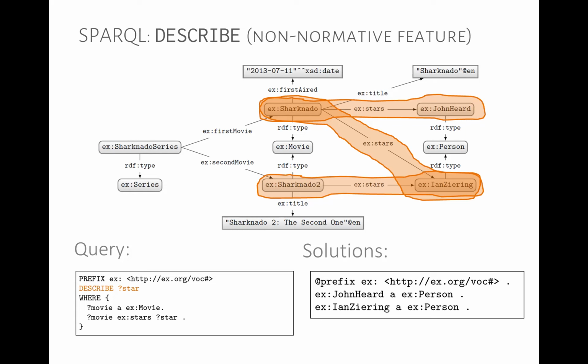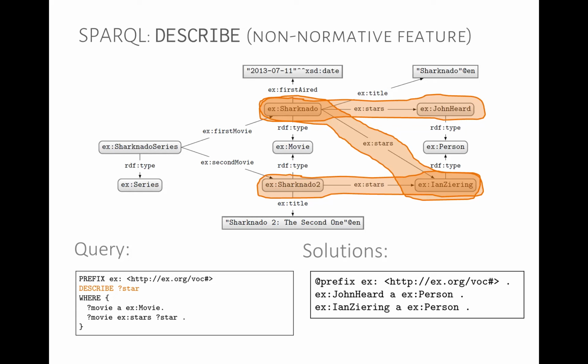We would expect that it would be somehow a subgraph of this graph here. The most common definition is that we return all of the triples where the result is a subject, to say, okay, John Heard is a person, or Ian Ziering is a person. Sometimes it will return all triples that mention that term.